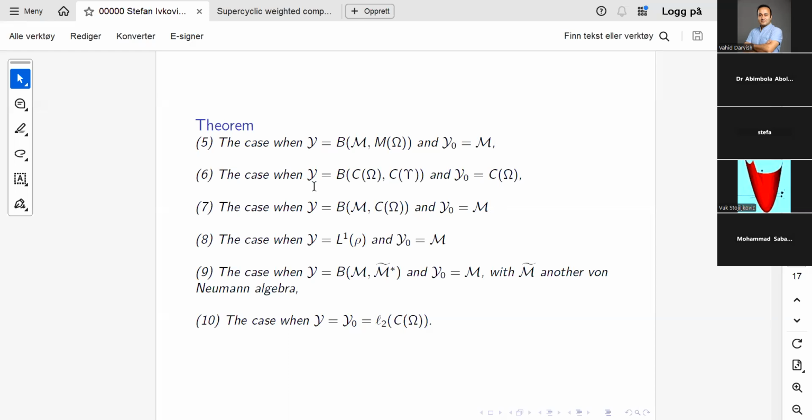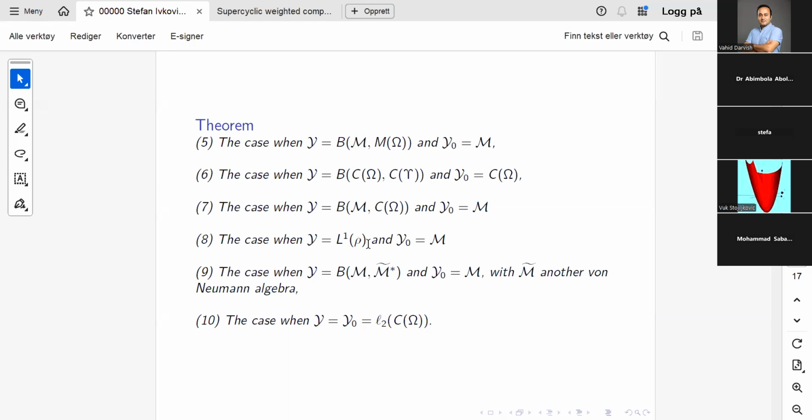And you can also consider the Banach bimodule, the space of bounded linear operators from C of omega into another commutative C-star algebra of functions. You can also consider the situation of bounded linear operators from a von Neumann algebra into C of omega. And then you can consider the space which we were also very interested in, the space non-commutative L1 space.